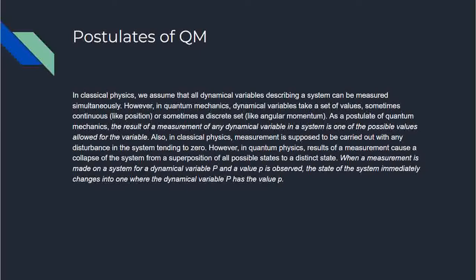However, in quantum physics, results of a measurement cause a collapse of the system from a superposition of all possible states to a distinct state. Like in quantum physics, the very act of measurement interacts with the system, disturbs the system. So when a measurement is made on a system for a dynamical variable p and a value small p is observed, the state of the system immediately changes into one where the dynamical variable p has the value small p.